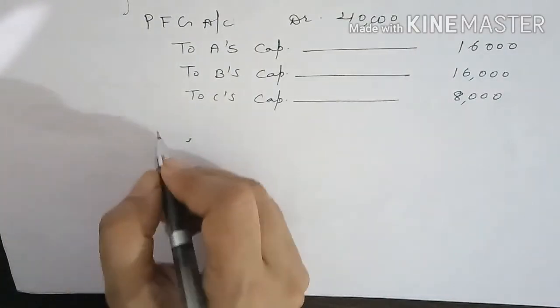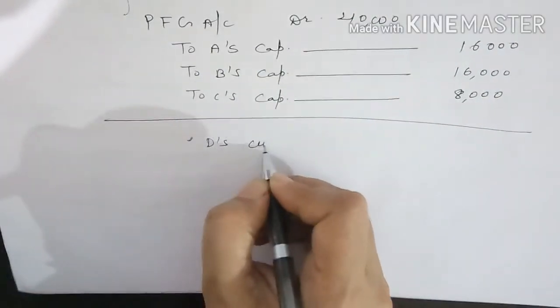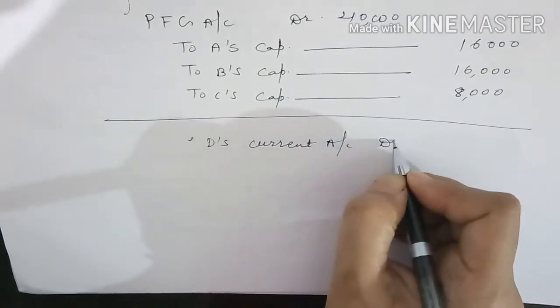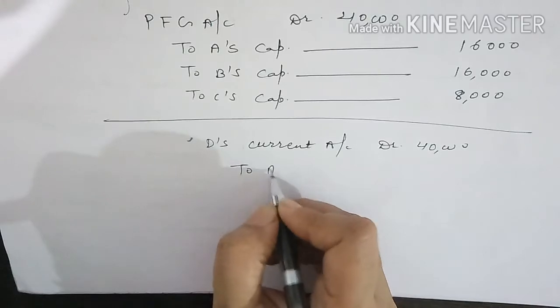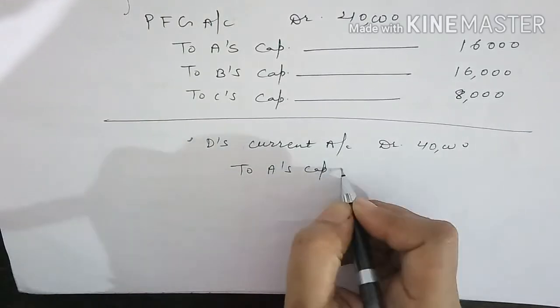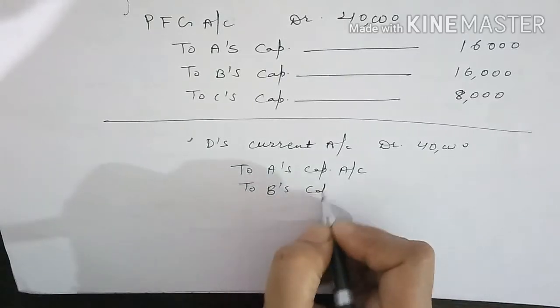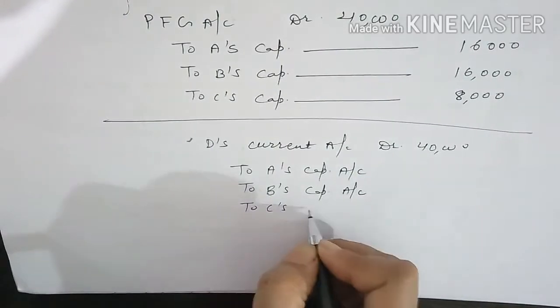And in case he is not bringing in cash, then our entry will be D's current account debit, with how much amount? 40,000 to A's capital, to B's capital, to C's capital.